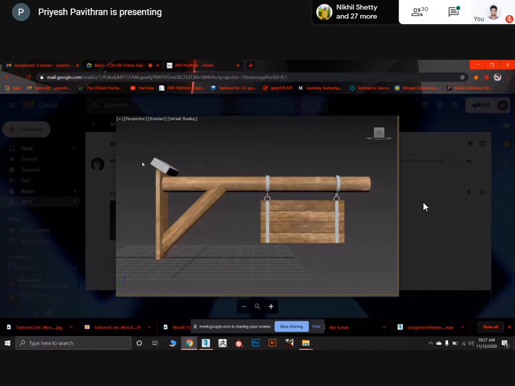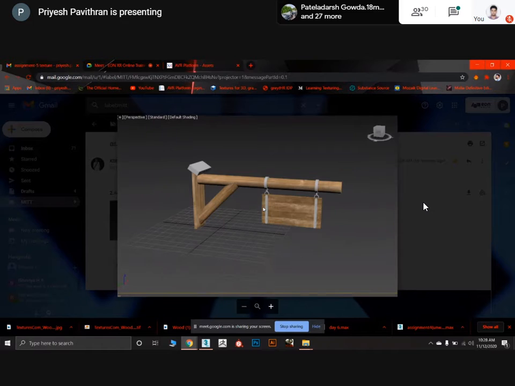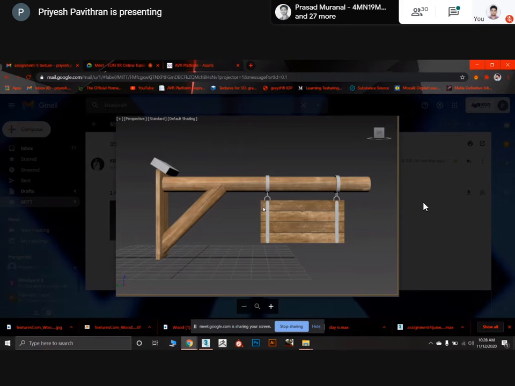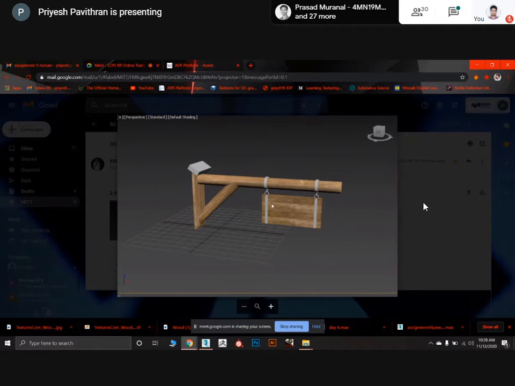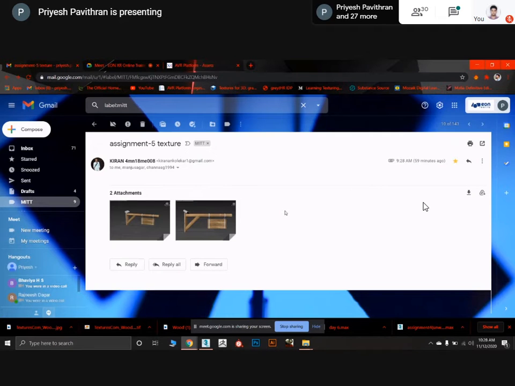Make this part smaller. According to this, it should be smaller. It looks like a very big brick kind of thing. So just reduce the size and keep it there only. And the metal is also looking good. And we have picked a wooden texture, which is really looking nice. Okay, nice work, Kiran. Keep it on. Thank you, sir.